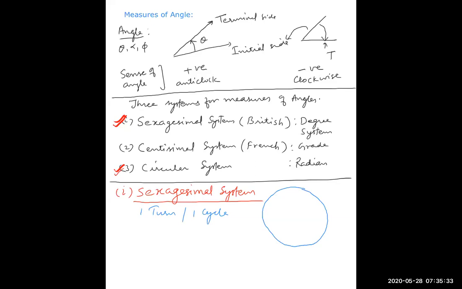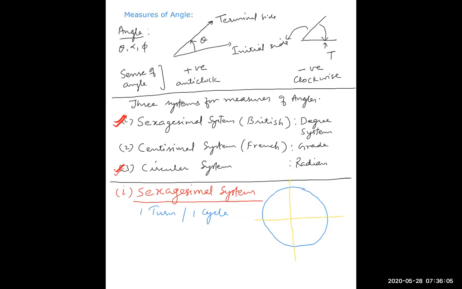So one turn or one cycle is divided into 4 equal parts, like this. And these 4 parts are known as 4 quadrants.